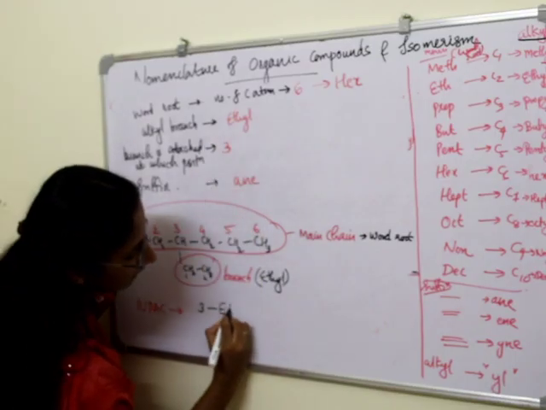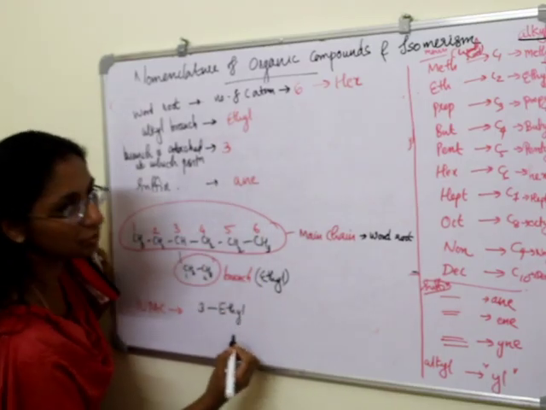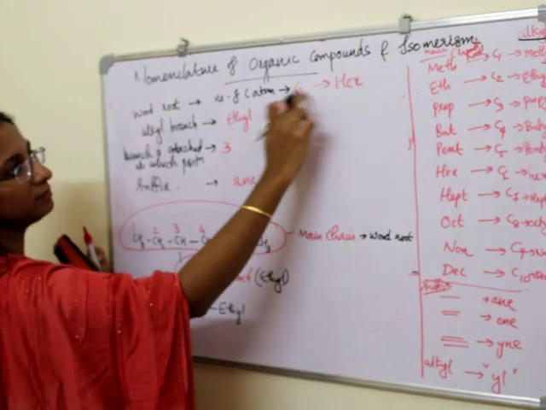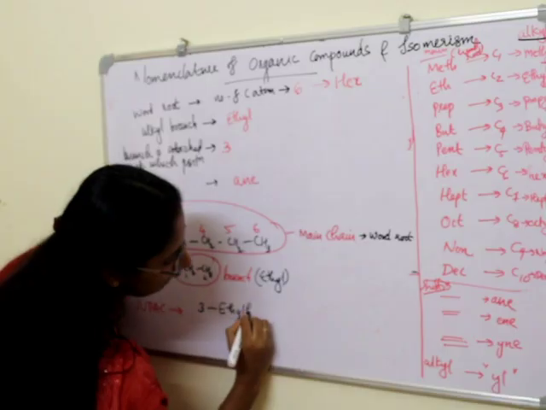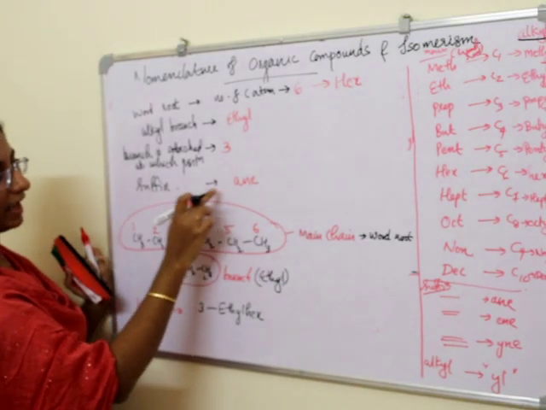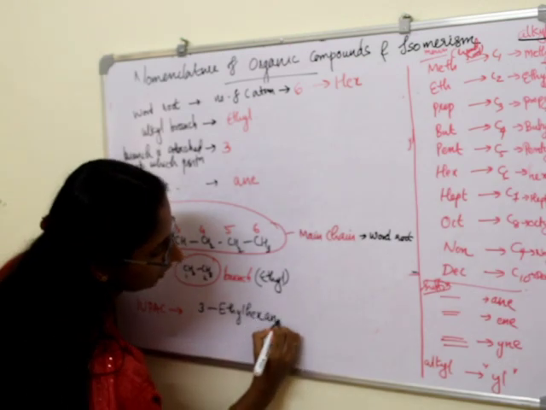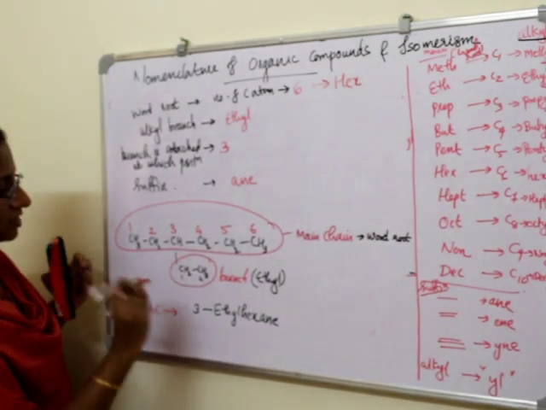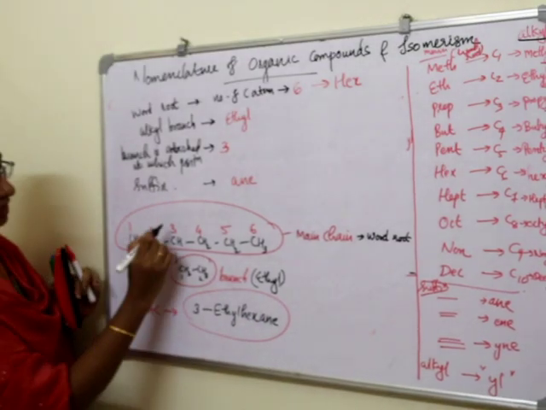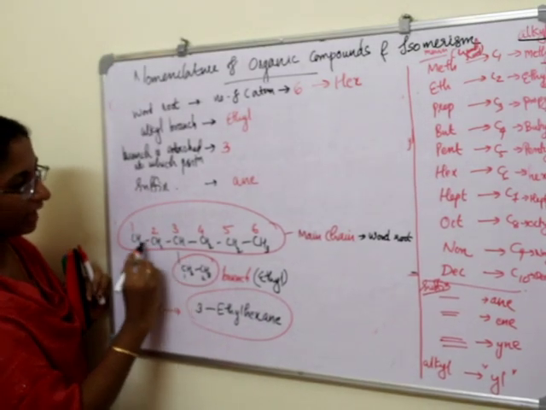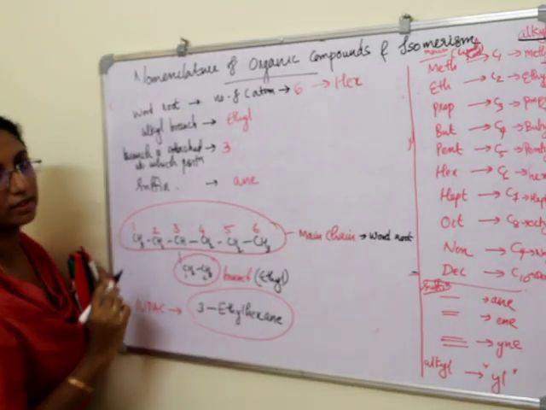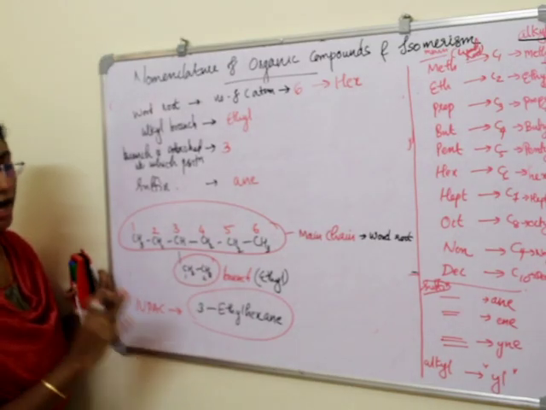Then we write the word root, that is for 6 carbon atoms, hex. And the suffix, ANE. So the IUPAC name of this hydrocarbon is 3-ethyl hexane. This is the IUPAC name of this hydrocarbon.